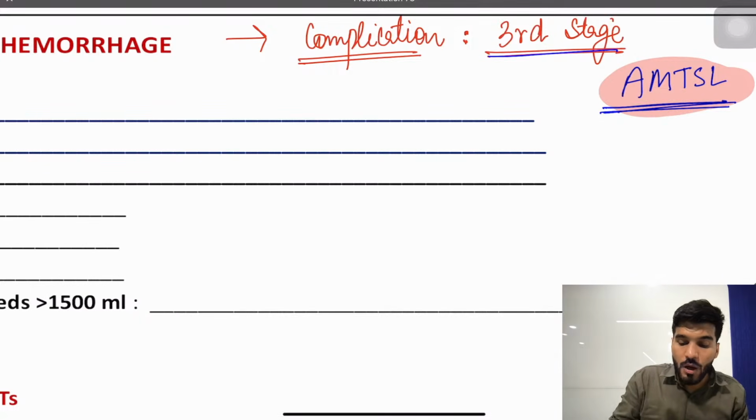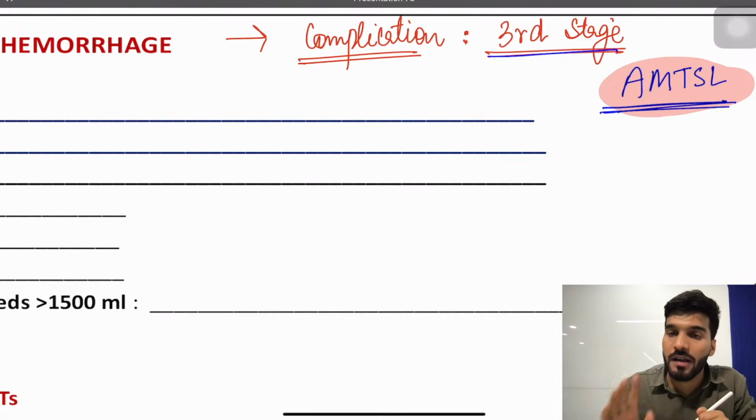If the question is, which of the following is the best method to prevent postpartum hemorrhage? Always remember your answer should be AMTSL. Okay? What is the best method to prevent postpartum hemorrhage? It's AMTSL, active management of third stage of labor.